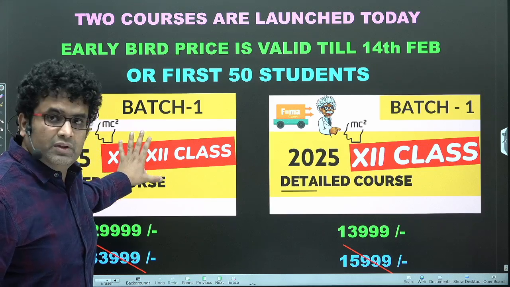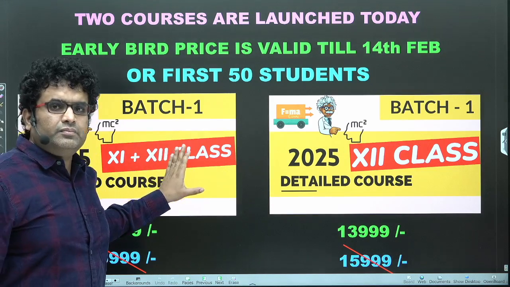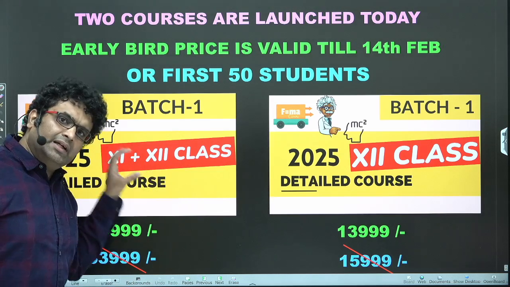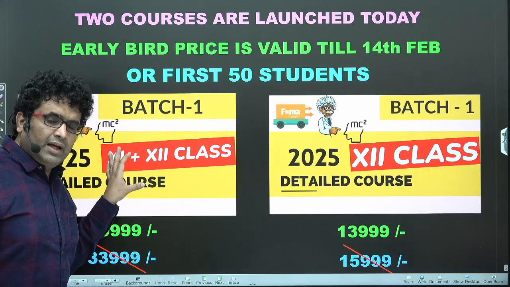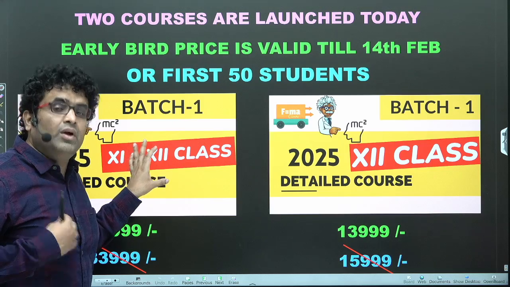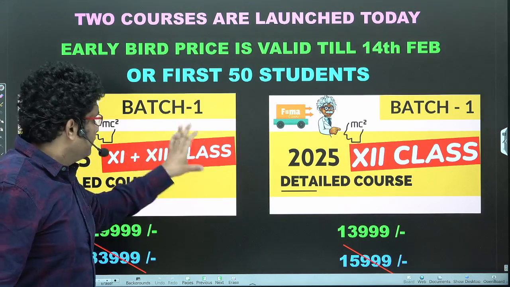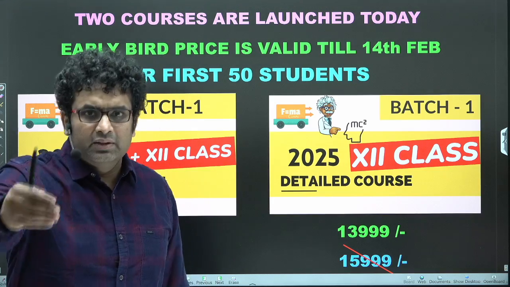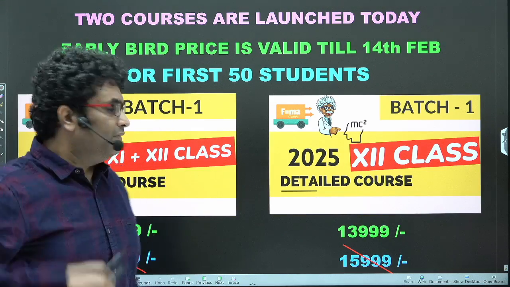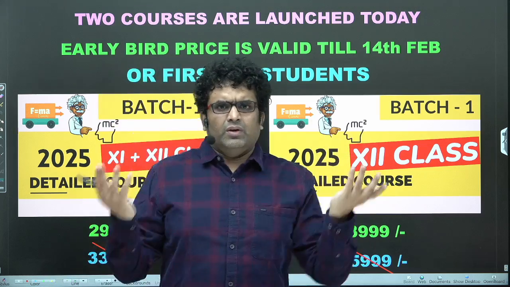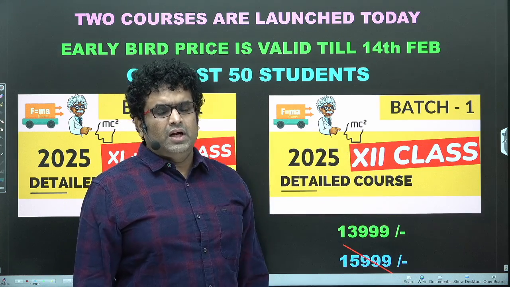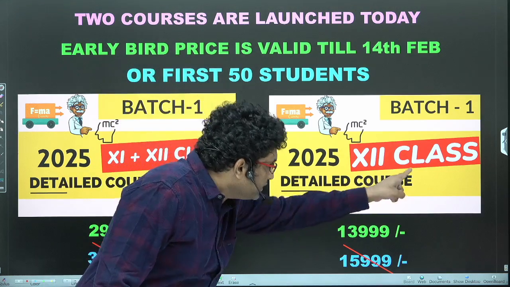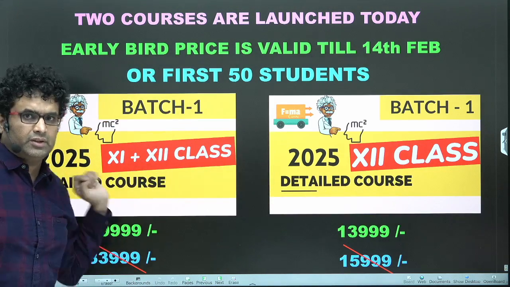And you will be only studying 12th from this. Students who are new to me and wanting to study both 11th and 12th simultaneously will have the entire 11th content right at the start. Either they will follow the schedule I gave, or they can follow the schedule they want. But for 12th, the schedule will come week by week. The classes will start, or the content will be uploaded week by week. And if you are in pure 12th, there's no confusion. You'll start with electrostatics and end with modern physics by the end of August. And the schedule of 12th in this and the schedule of 12th in this would be matching with each other.